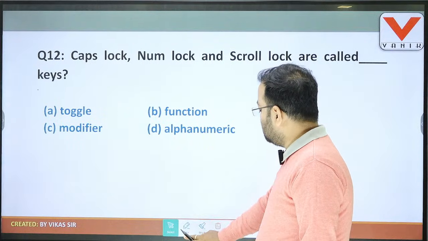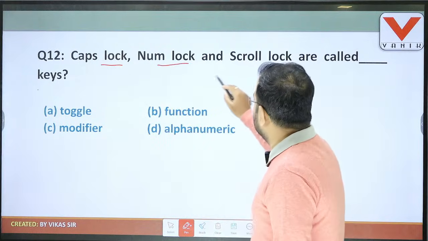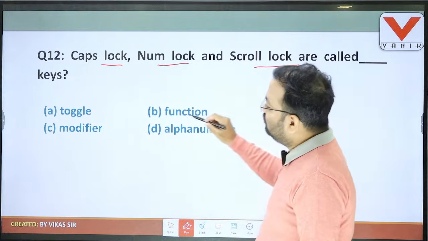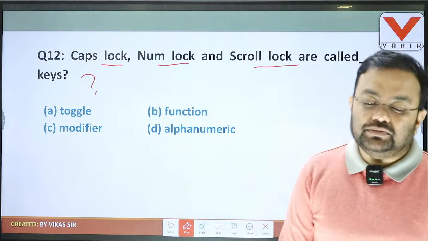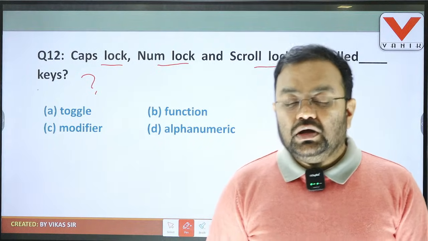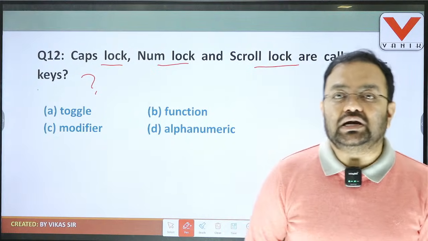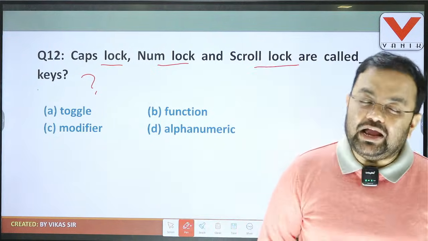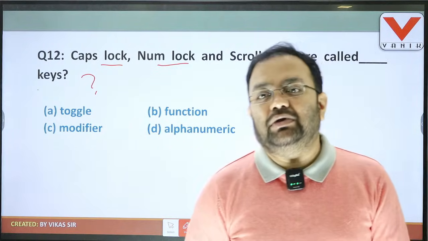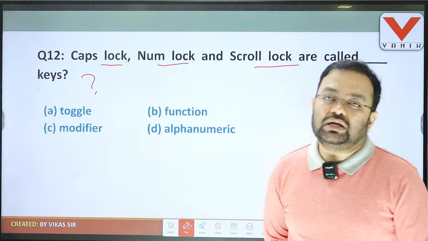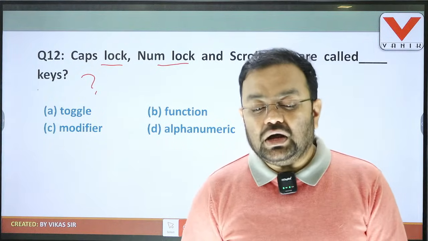Then question number 12. Caps lock, num lock and scroll lock are called which type of key? So students, very popular question. Give me the answer and text here in the live chat. So what is the question here? The question is asked specifically about our keyboard, whether it is a standard keyboard or multimedia keyboard. In every keyboard, on the far right-hand top corner, there are 3 green lights, and these 3 green lights are commonly known as the 3 locks. And what are the 3 locks? Caps lock, num lock and scroll lock.